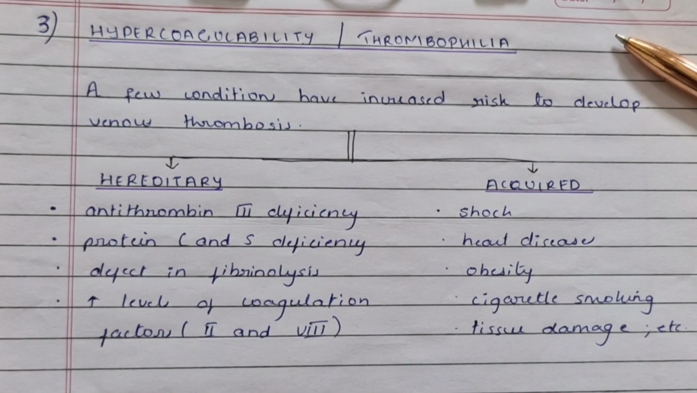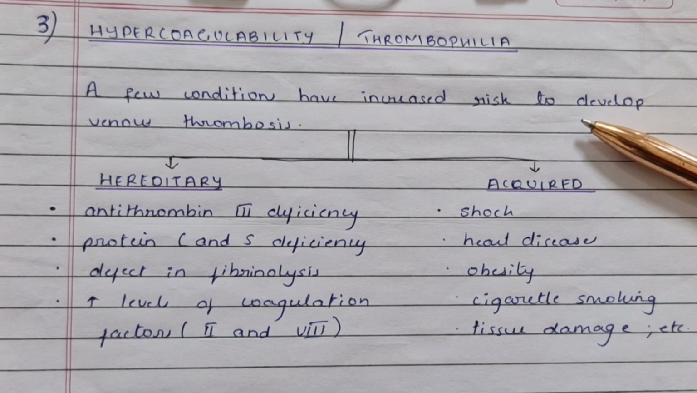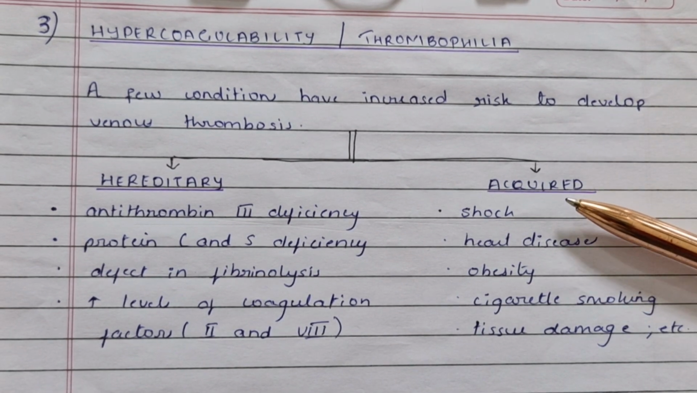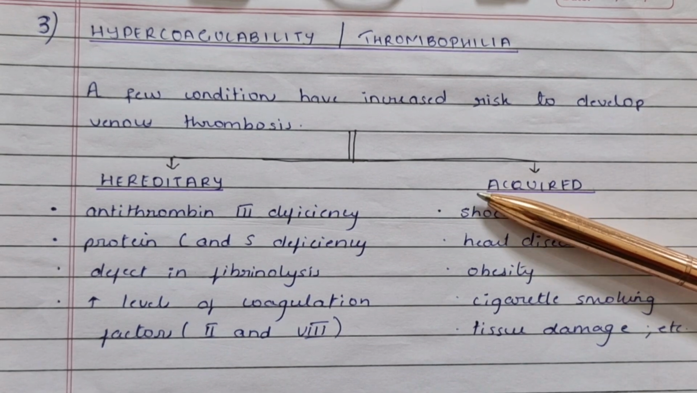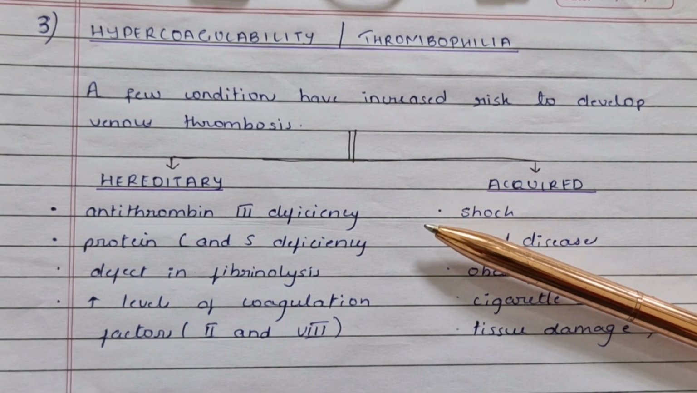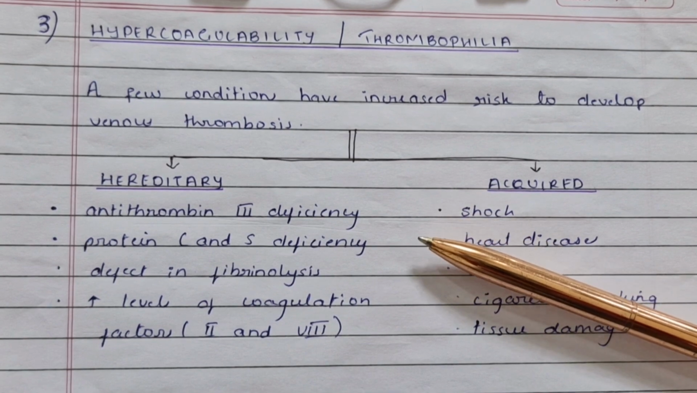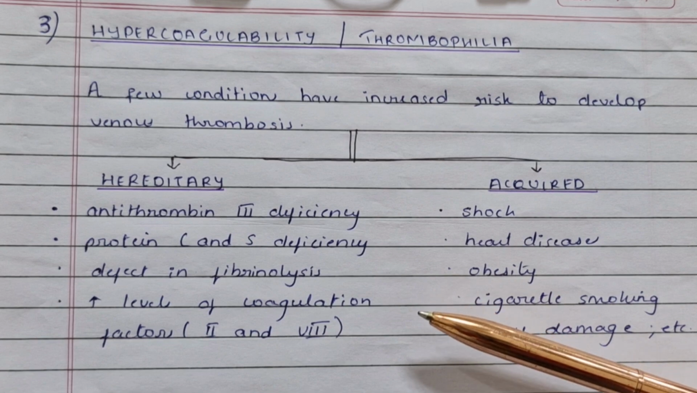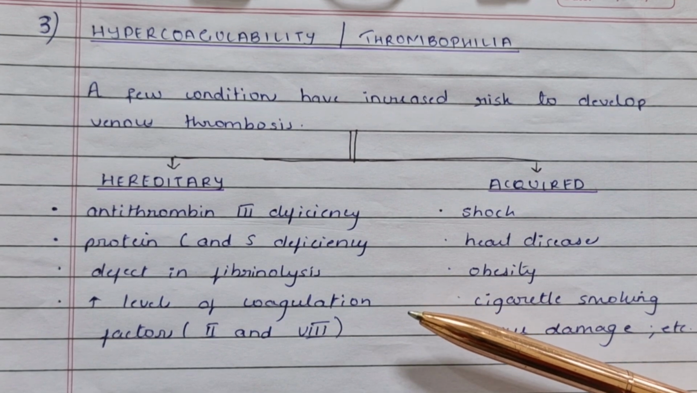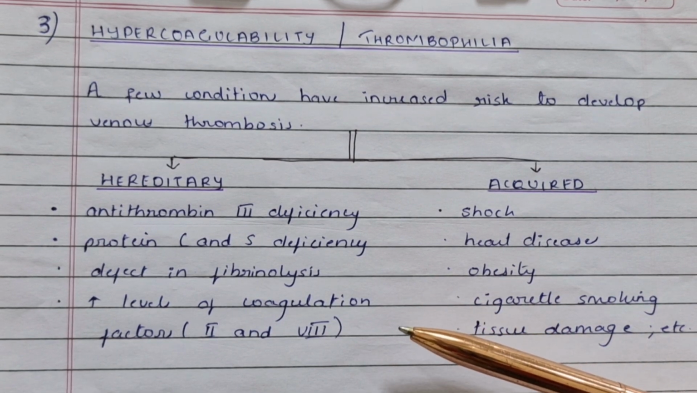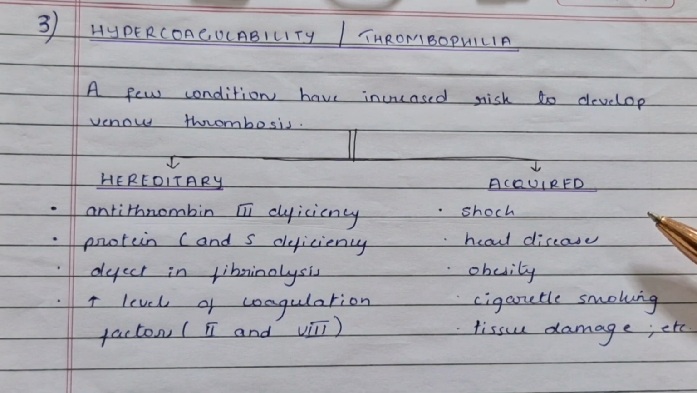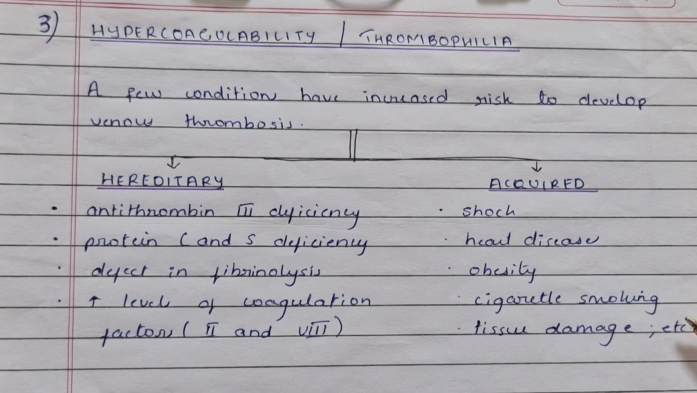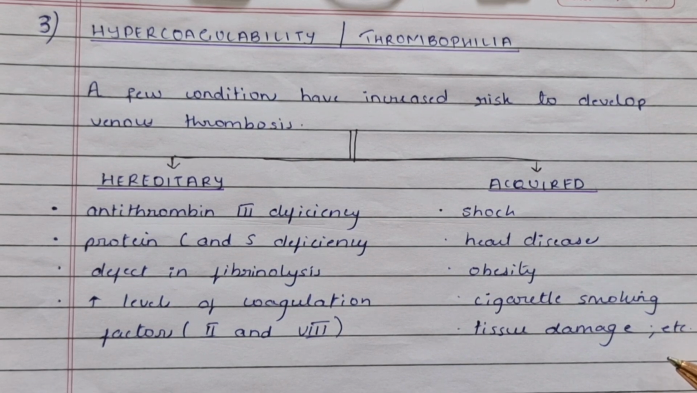Hypercoagulability or thrombophilia. A few conditions have increased risk to develop venous thrombosis. We have the hereditary and the acquired factors. Under hereditary, we have antithrombin 3 deficiency, protein C and S deficiency, defect in fibrinolysis, increased levels of coagulation factors, that is factor 2 and factor 8. Under acquired, we have shock, heart diseases, obesity, cigarette smoking, tissue damage, etc.